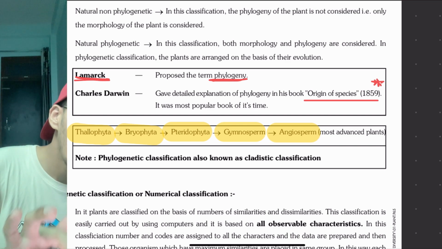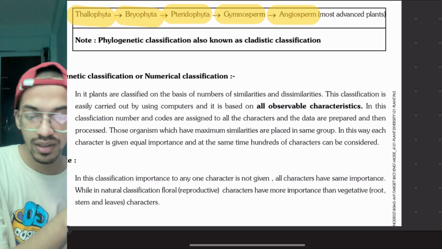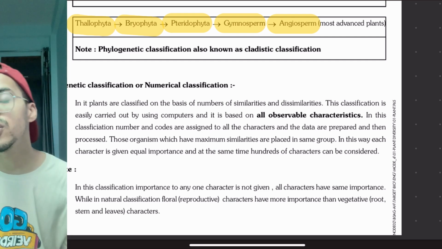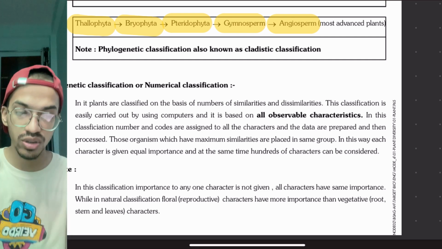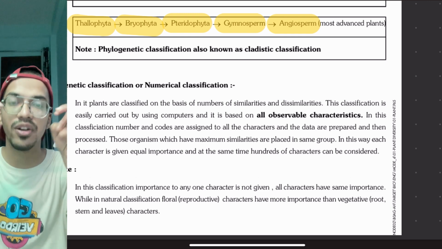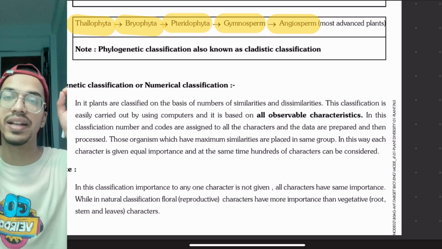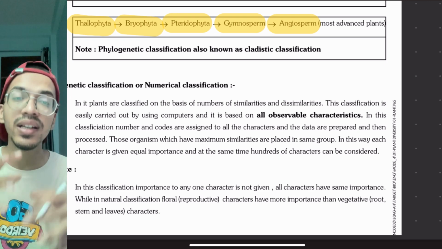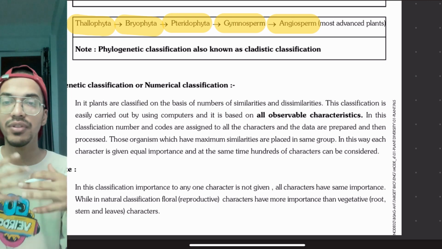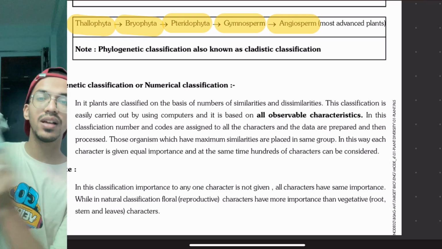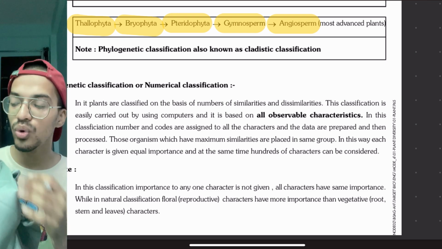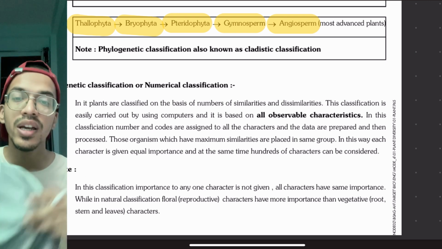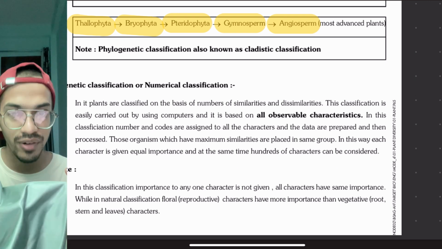Then the last classification is the phonetic classification, or the numerical classification. In this, all the observable features are given a particular sign, symbol or number. For example, we found a plant with a long structure, it is flexible, not a rigid body.